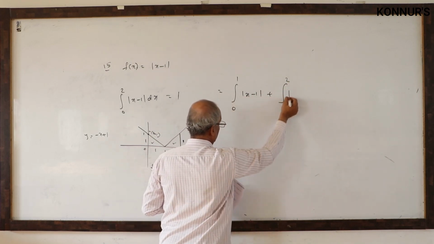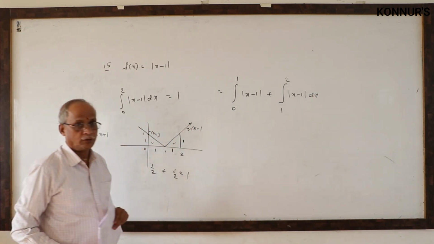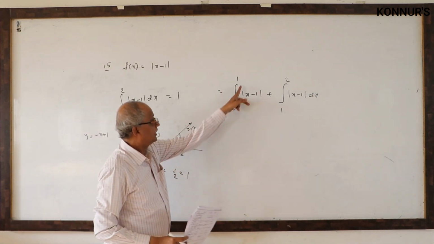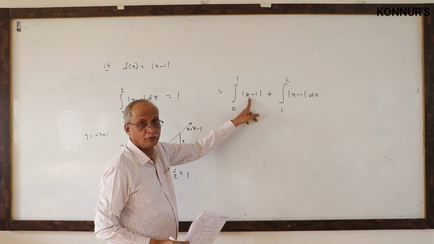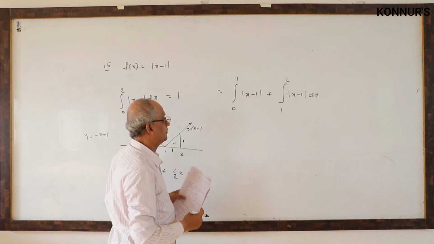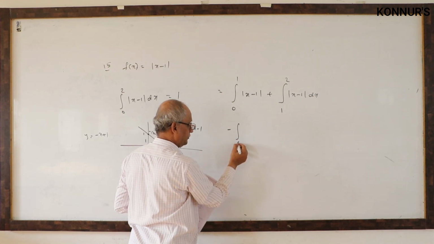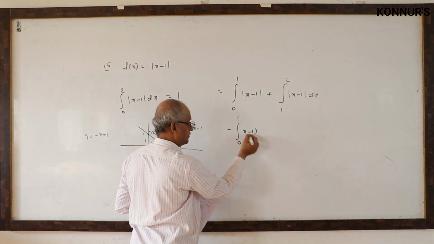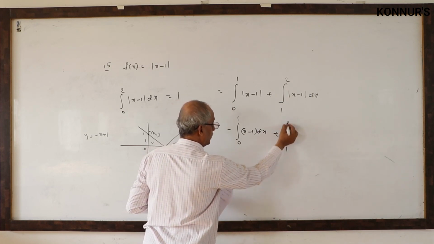This is actually the solution. Original theory. Between 0 and 1, x minus 1 is negative. When a negative function is given, what is the modulus? It is negative. So minus, 0 to 1, x minus 1. 1 to 2 it is positive. Therefore 1 to 2, x minus 1.